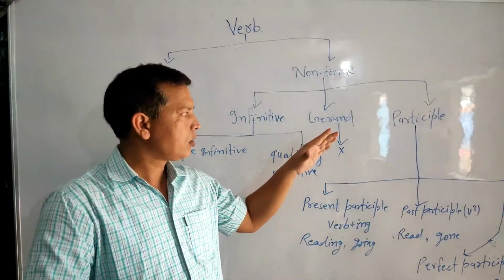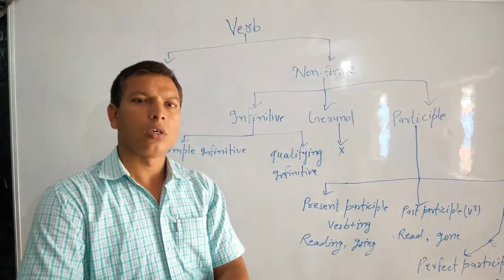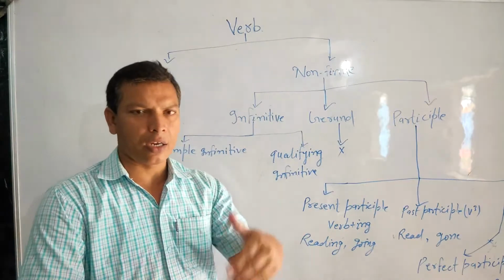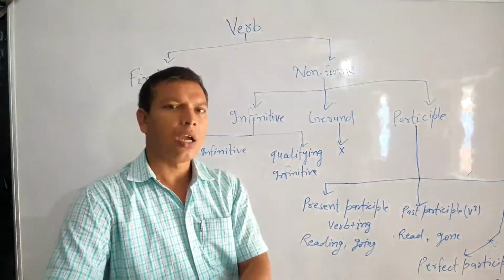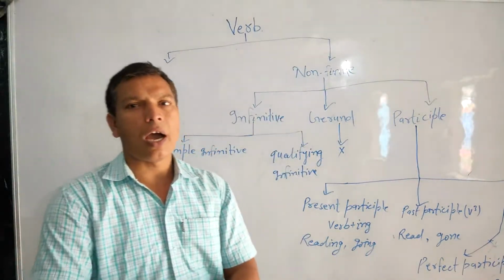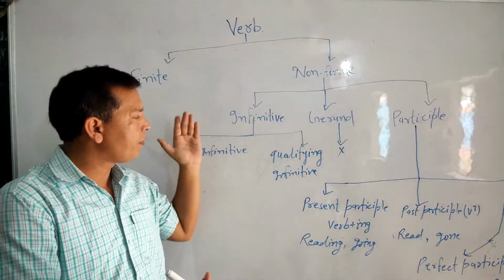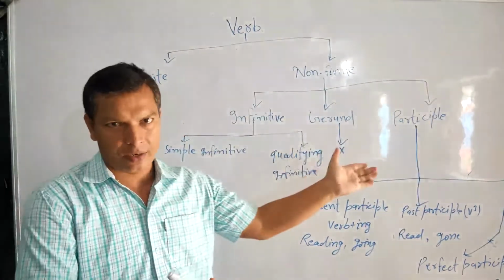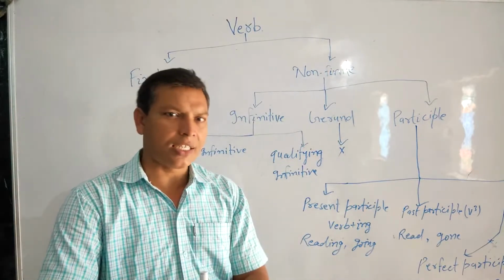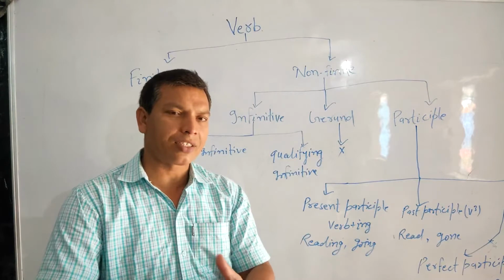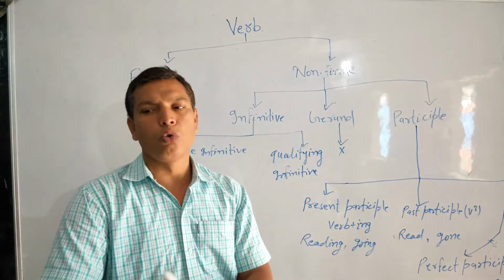Gerund is the verb with ing, which works like a noun. The similarity between infinitive and gerund is that they are replaceable with each other. We can replace a gerund with infinitive, and we can replace infinitive with gerund. Like we can write a sentence: walking is an exercise, and to walk is an exercise. Both sentences are correct according to the rules of grammar.